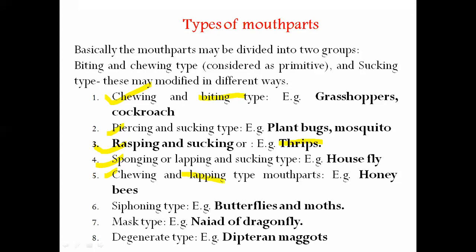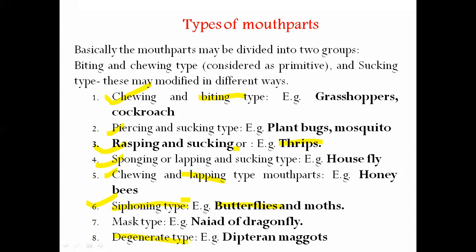of honeybees. The sixth one, siphoning type of mouth parts, having a long, coil-like proboscis, in butterflies and even moths; the presence of these mouth parts is siphoning. Seventh one, mask type. So this mask type mouth part example is the naiad of dragonfly. And lastly, this degenerate type of mouth parts, example is dipteran maggots.